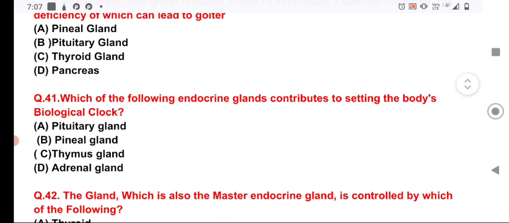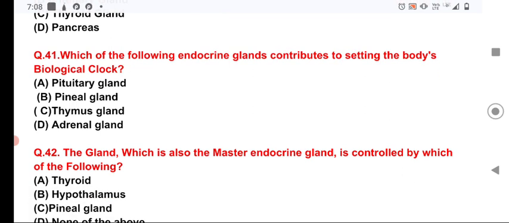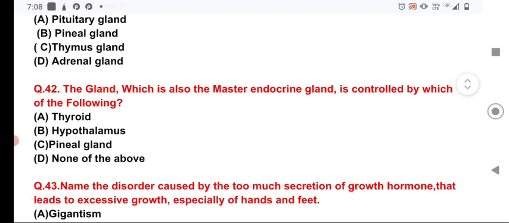Now the question number 41, which of the following endocrine glands contributes to the setting of the body's biological clock? This is the pineal gland, which contributes to setting the body's biological clock and is related with the night and daytime. Now the question number 42, the gland which is also the master endocrine gland is controlled by which of the following? This is the hypothalamus, which controls the pituitary gland, and the pituitary gland in turn controls other major endocrine glands through its hormones.